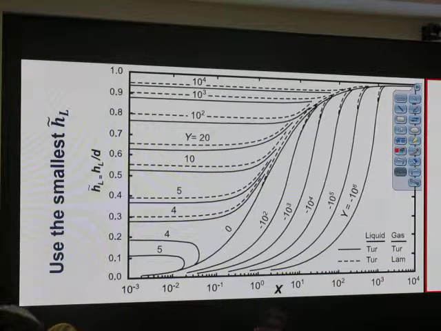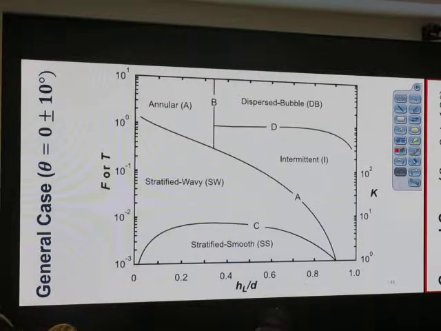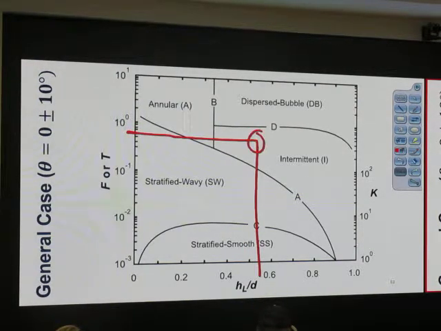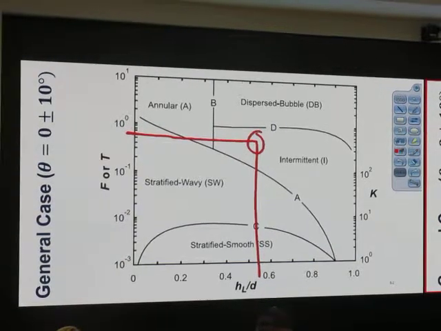From this chart, we get HL tilde. Let's say HL tilde is 0.5. Capital F is 1, maybe a little bit lower than 1. When we have it over here, this means it is not stratified.